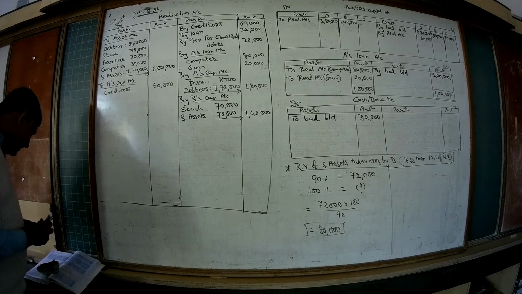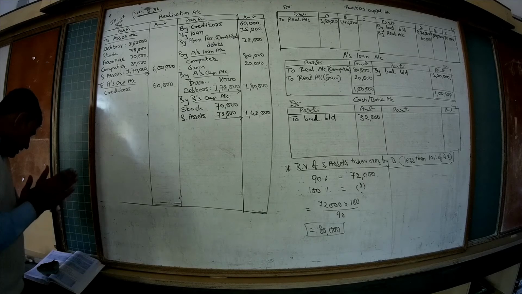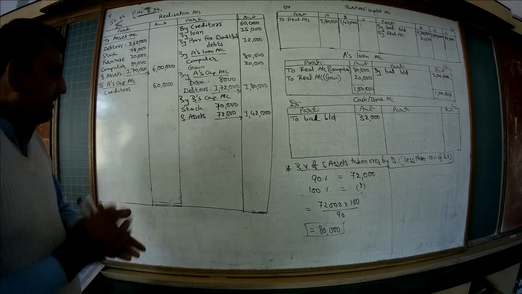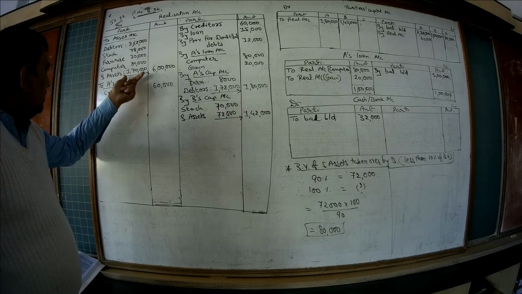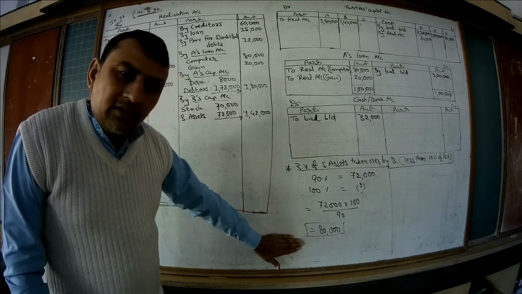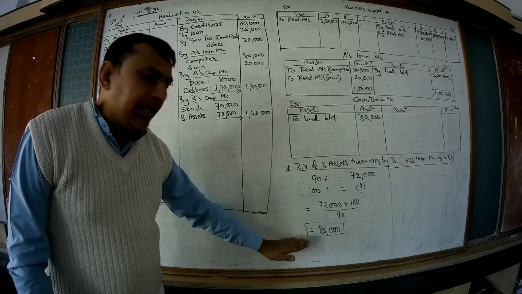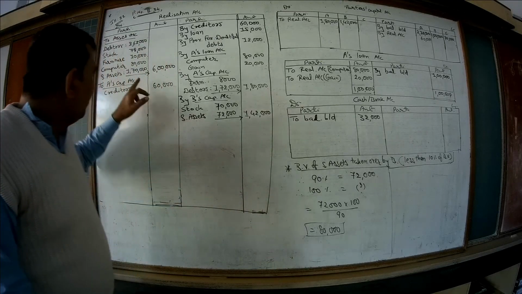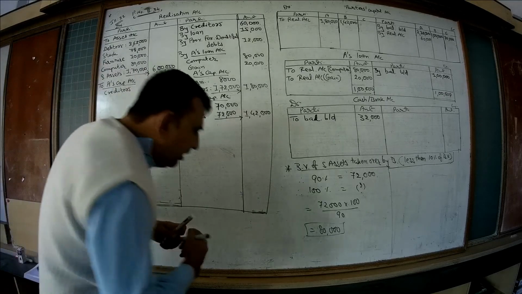Now let's see the fourth adjustment. You must remember that there were sundry assets of rupees 1,70,000. Out of that, sundry assets of 80,000 were taken over by B. So there is some remaining balance of sundry assets.